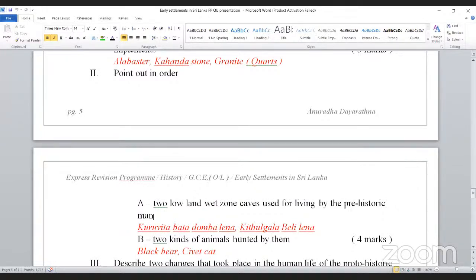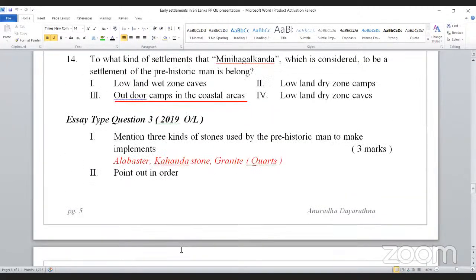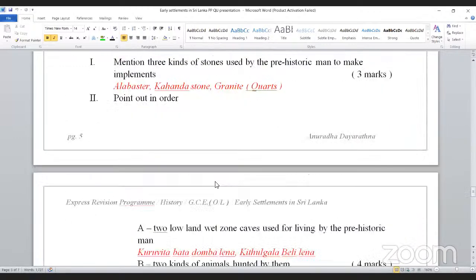However, by using the short note, you can write many answers right in the past papers. Describe two changes that took place in the human life of the proto-historic era. Oh, these are repeated questions. Two changes that took place in the human life. So we wrote here, these are the two changes: usage of iron implements and usage of permanent settlements. Two changes. Once again, you have to explain here.